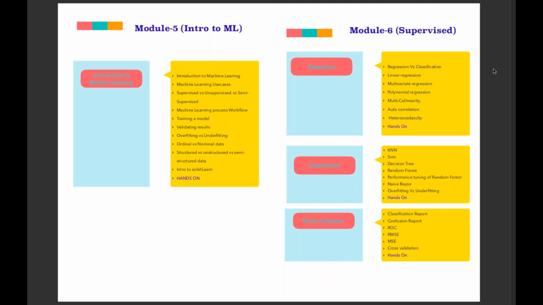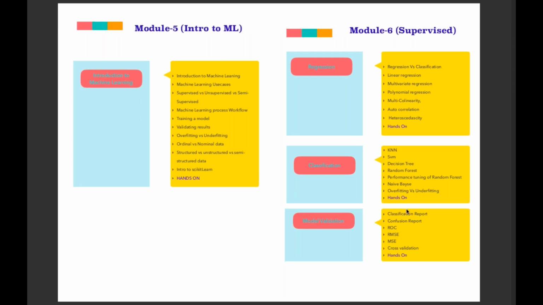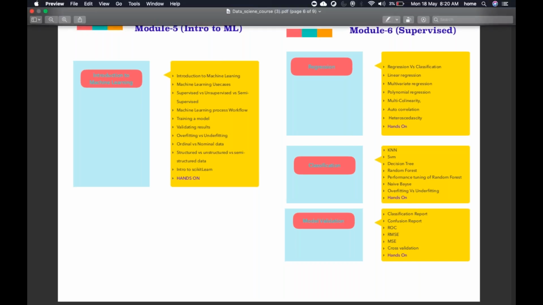Okay. One more thing: will the class daily start at 7:30, or can we have the class 30 minutes in advance? No, the timing is 7 a.m. IST. Regularly the class will be at 7 a.m. IST, 7 to 8. Today we extended, but it will end by 8.